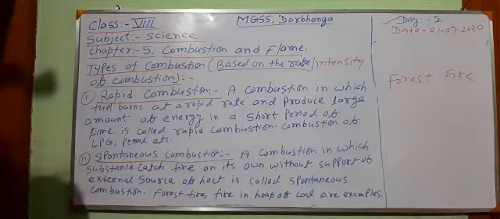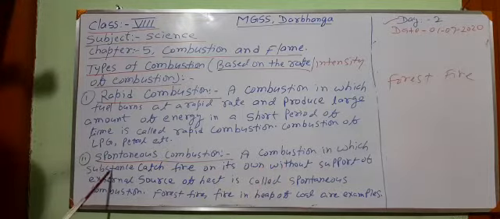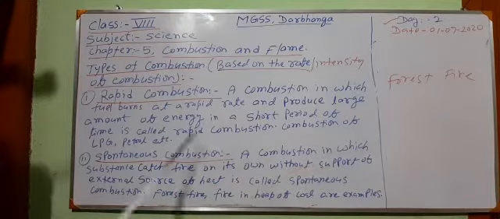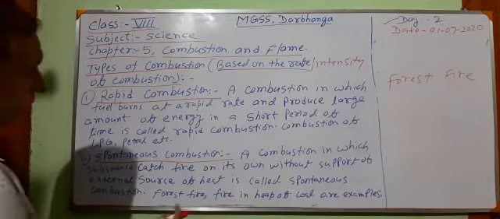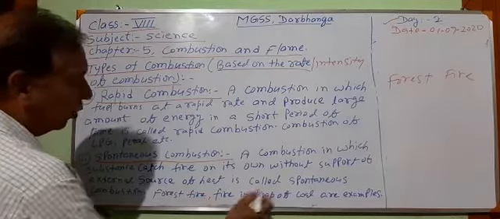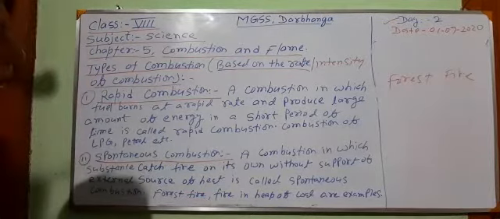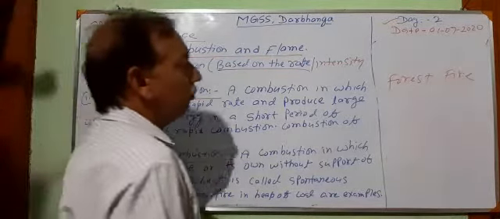What is the definition? A combustion in which a substance catches fire on its own, without the support of an external source of heat, is called spontaneous combustion. Forest fire and fire in a coal heap or colliery mines are the examples. The one is the forest fire.